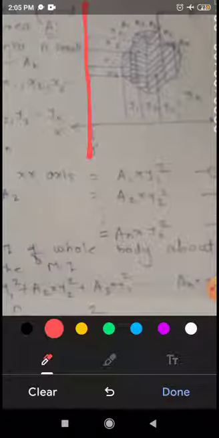Consider a plane lamina placed in the xy plane having area A. Let's divide the lamina into n small areas, that is A1, A2, A3 up to An. Can you see this? This total area A is divided into n smaller areas. From the y-axis the distance is x, and from the x-axis the distance is shown as y.